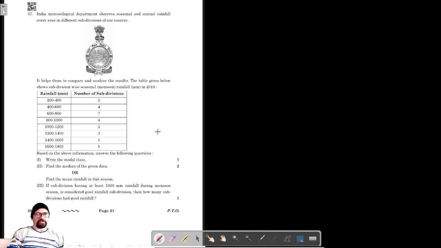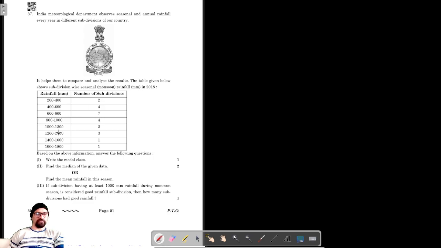Given below is the table which shows the subdivision-wise seasonal rainfall, in millimeters, in 2018.